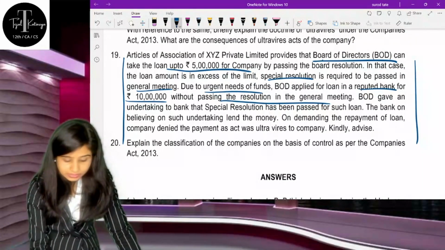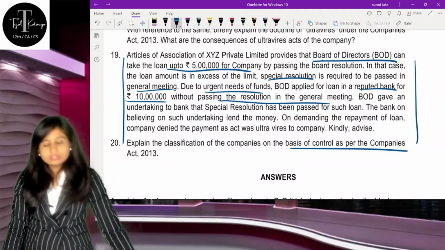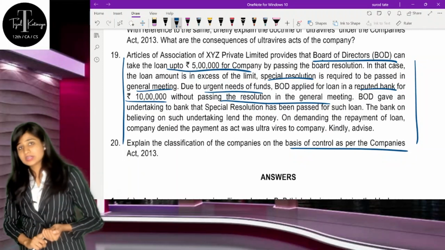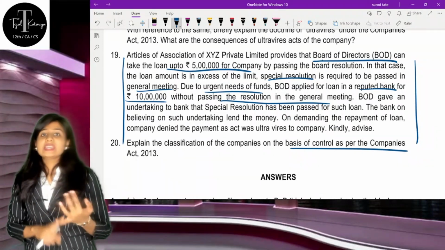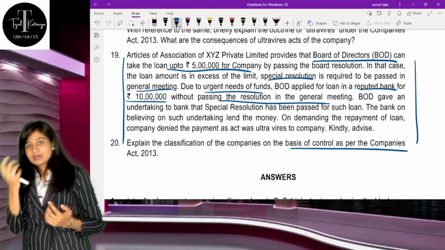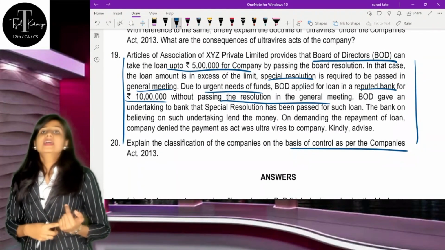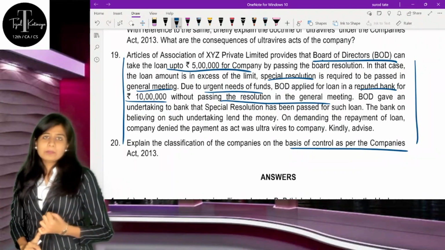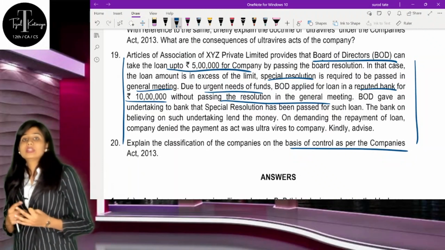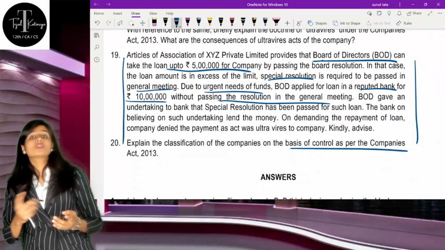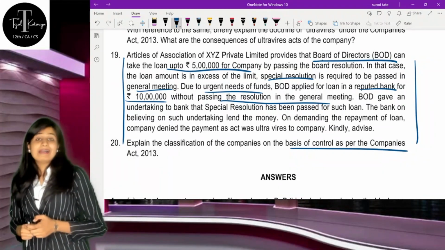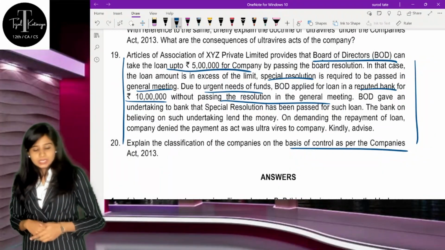And the last question: explain the classification based on control. Here you should write holding company, subsidiary company, and associate company. A holding company means a company which has more than half of the voting power of another company, or controls its board of directors. And associate means where you have significant influence over another company, and that significant influence means you hold more than 20% of that company. So this is all.